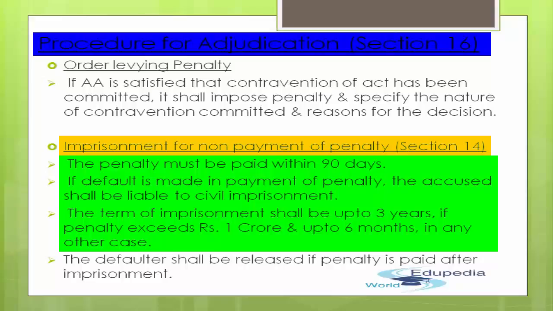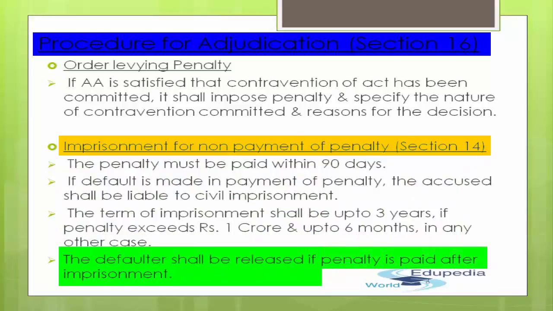And I'll ask you this question: what if the accused person willfully wishes to pay the penalty once he has heard about this order of imprisonment? What's going to happen? Don't you think that if he pays that particular amount of penalty, the government should release him from that imprisonment, obviously? So the defaulter shall be released if the penalty is paid after imprisonment.